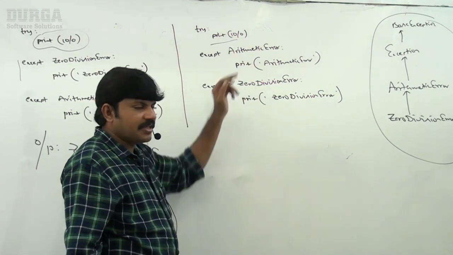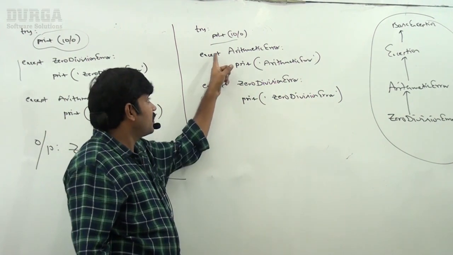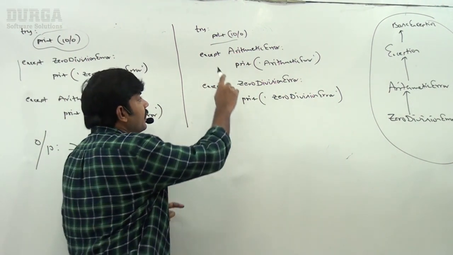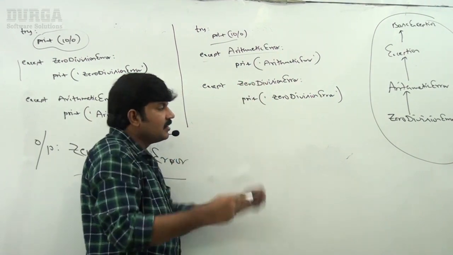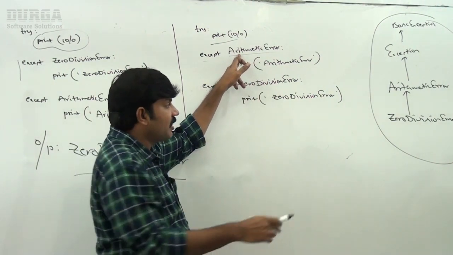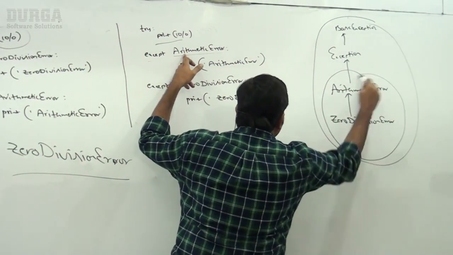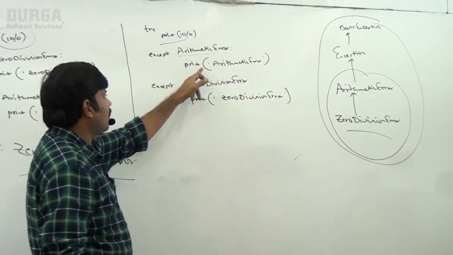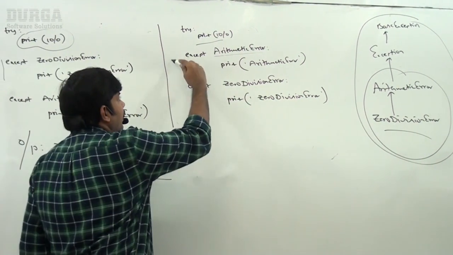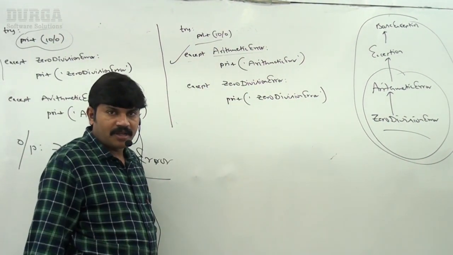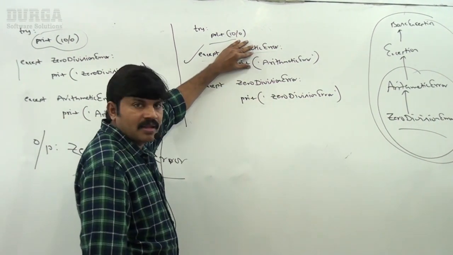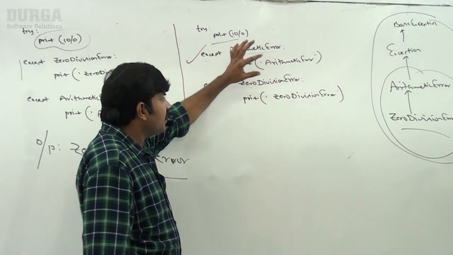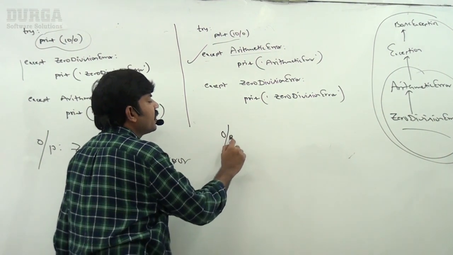It will ask ArithmeticError, sir. Then immediately this block is telling, hey, I can handle ArithmeticError and its child classes. ArithmeticError and its child classes means ZeroDivisionError also it can handle. Boss, I can handle ZeroDivisionError, no problem at all, because ZeroDivisionError is my child class only. So if this block identified, what output are we going to get, sir?